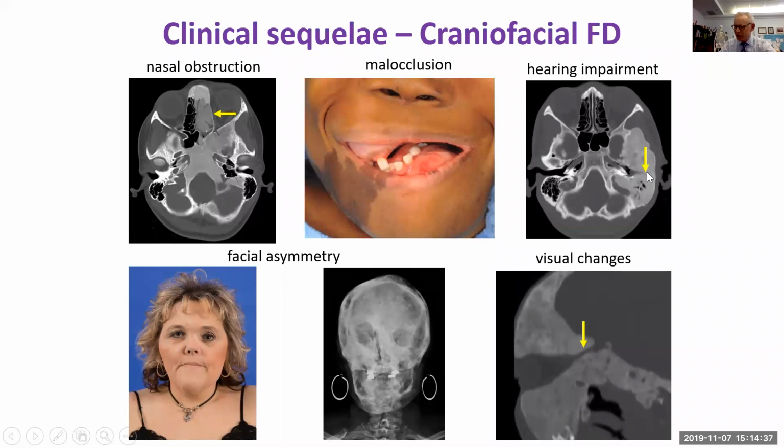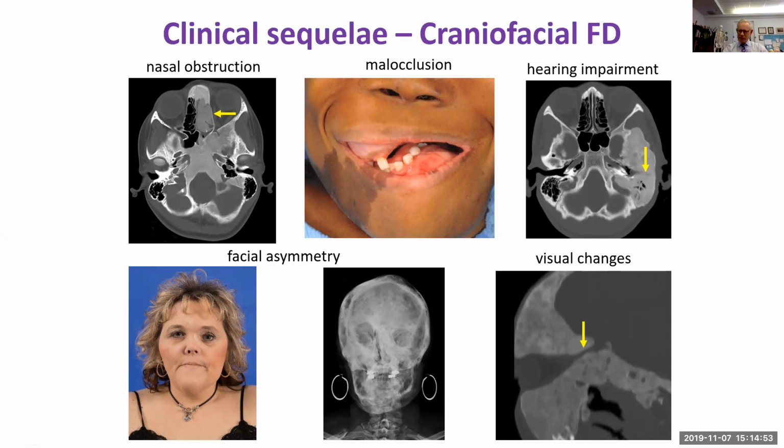In some patients, there is loss of hearing by overgrowth of bone on the otic canal. There's asymmetry, whose effects are largely cosmetic. And occasionally there can be narrowing of the optic canal with some vision loss.